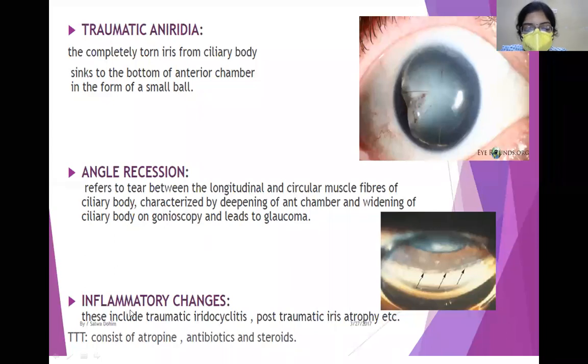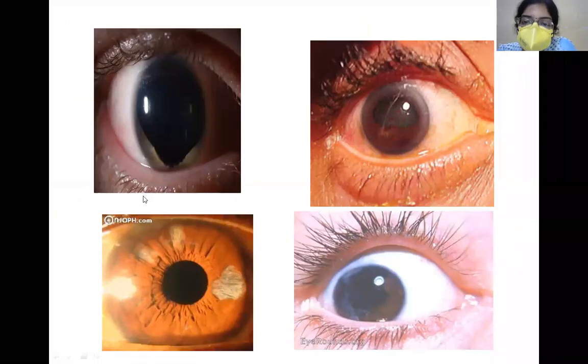Now, what lesions of the iris can occur? As we've already discussed, traumatic iridocyclitis or uveitis can occur, and post-trauma iris atrophy can occur. The treatment will obviously be the same for iridocyclitis: atropine, steroids, and to prevent secondary infection, we would also instill antibiotics. Now, this is another example of an aniridia case. You can only see the iris in this part, but the other part of the iris has been detached. Okay. Now here is again an example of traumatic iridocyclitis.